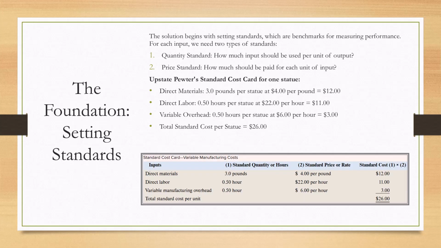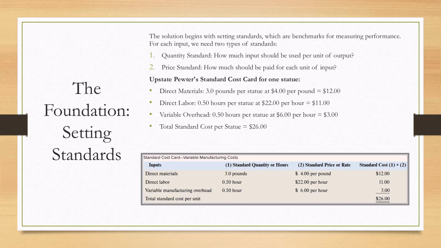The solution to this problem begins with setting standards. A standard is simply a benchmark for measuring performance. To create a standard cost system, we need to set two types of standards for each major input: a quantity standard, which answers how much input should we use, and a price standard, which answers how much should we pay for that input.